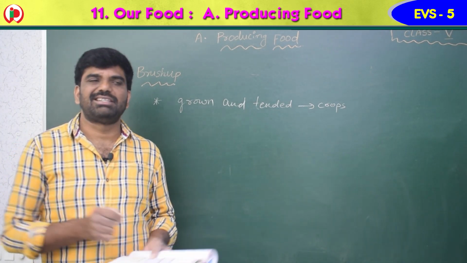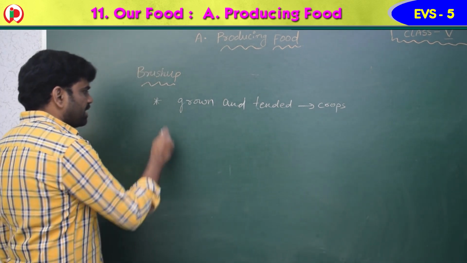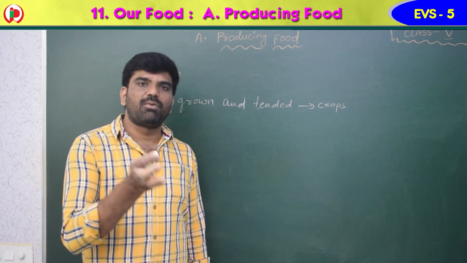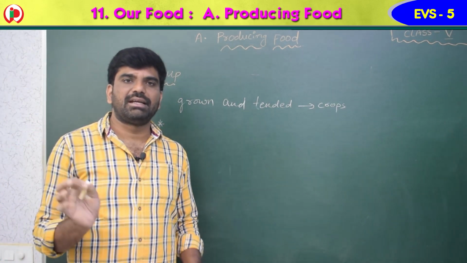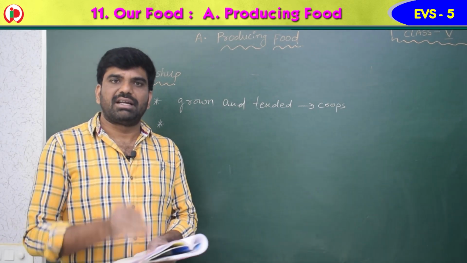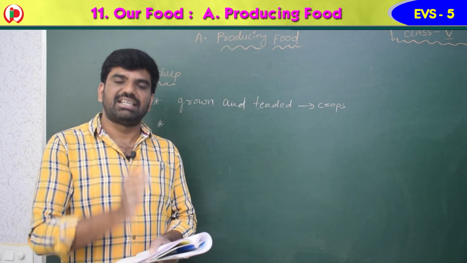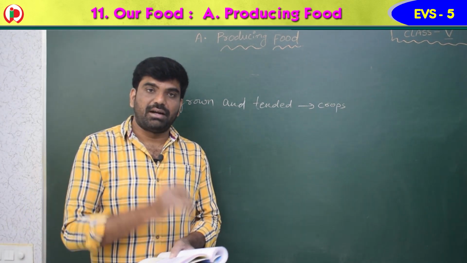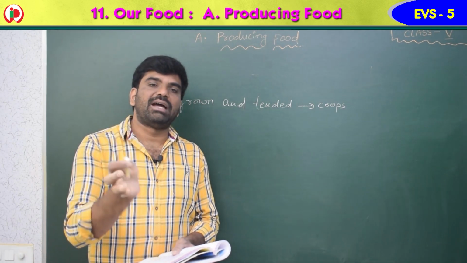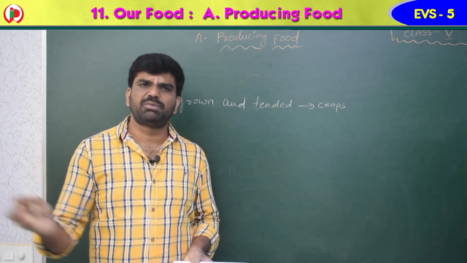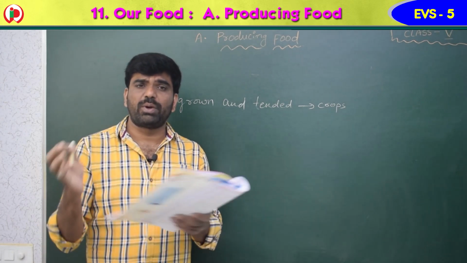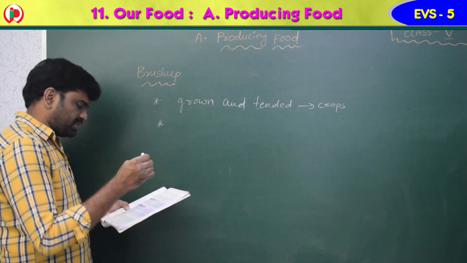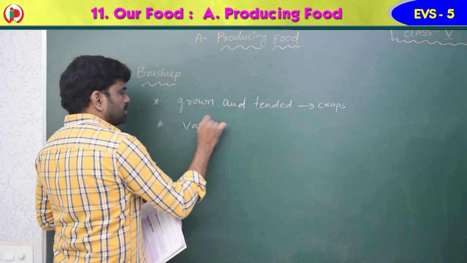Second one, the food that we eat goes through various stages before it is served in our plates. Yes, children, you have seen the various stages: plowing, leveling, sowing, and supplying of water, and next weeding. Weeding is removal of unwanted plants. Next is harvesting, threshing, beating, and finally storing. And we have seen the applying of manure and fertilizers also. These are the various steps that are required to grow a crop before we take it into our plates.